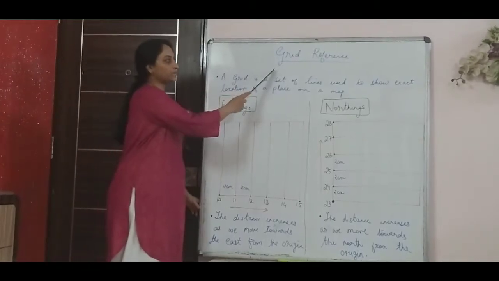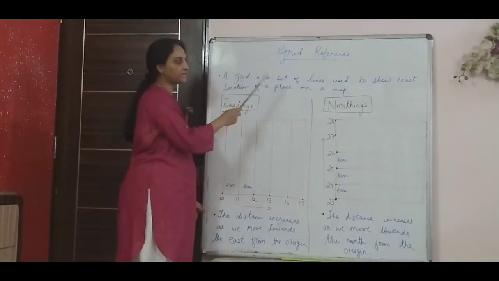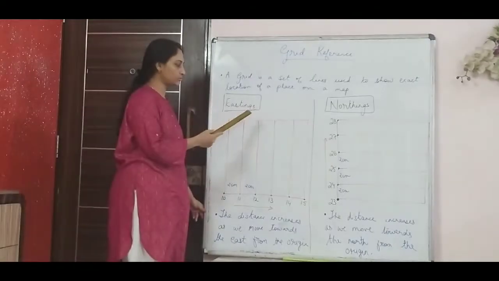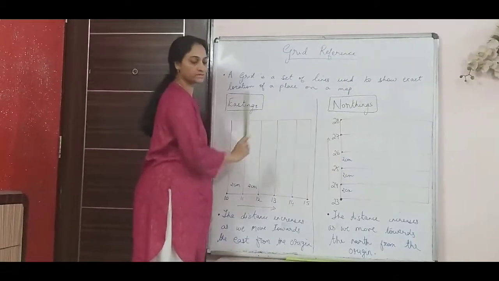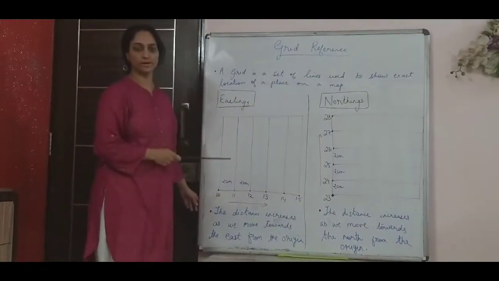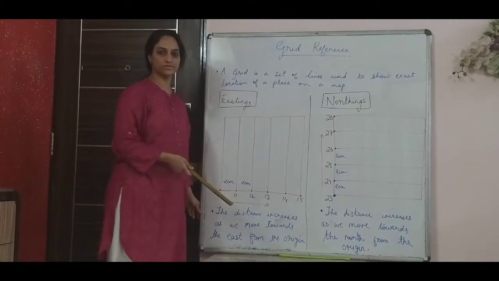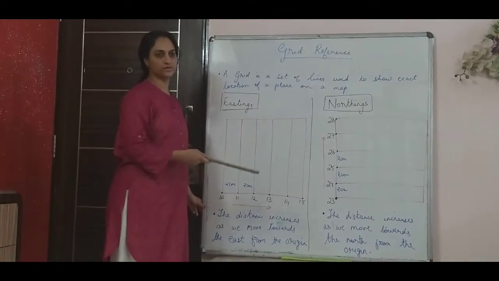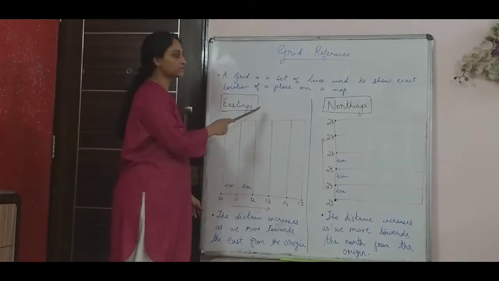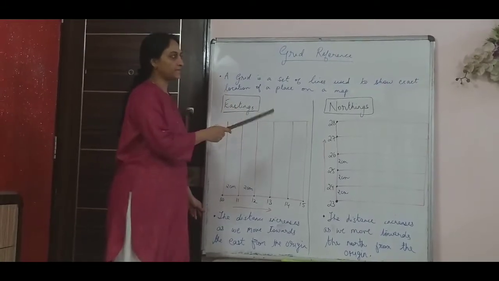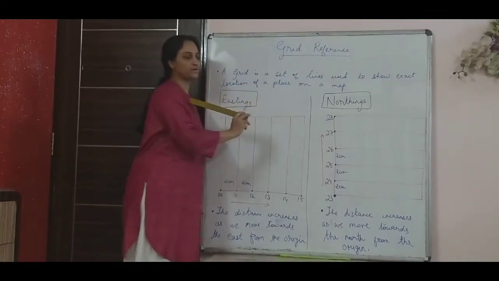Now we'll start with grid reference. Under grid reference you will come across two terms, eastings and northings. This is very important in topo map because based on this many questions are asked, like 4 figure, 6 figure for location of place. So this is very important, please understand this. Now what is the meaning of a grid reference?